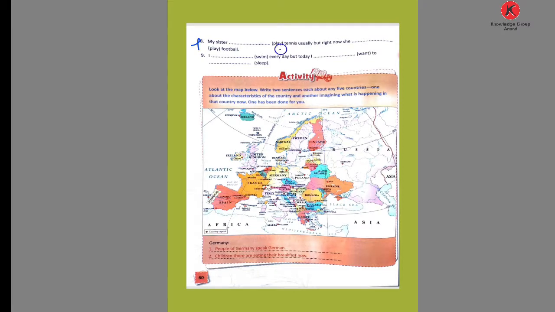Then on the next page, number 8. My sister blank tennis usually, but right now she blank football. In this sentence two verbs are used. Here the word usually is used. Usually indicates what? It indicates the simple present tense. So in the first blank you write plays. My sister plays tennis usually. But right now this sentence shows that she is playing. In the second blank: she is playing football.